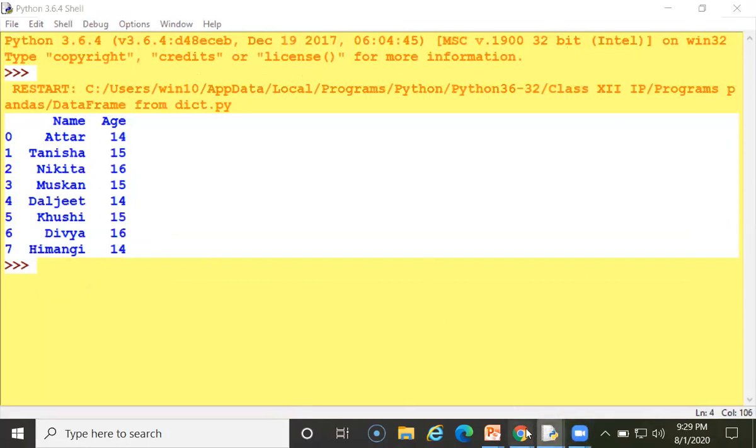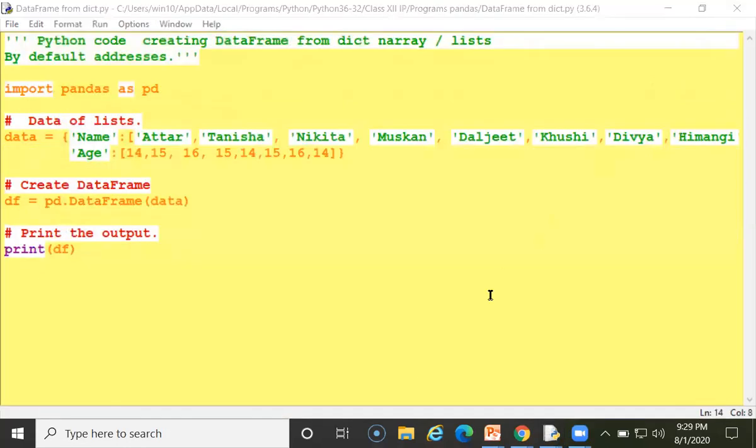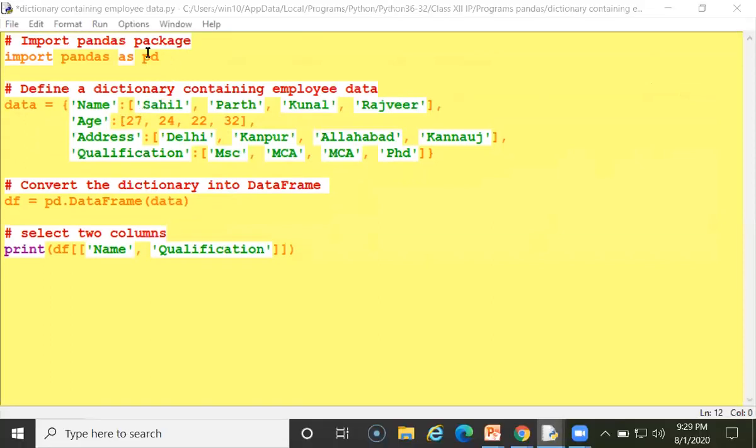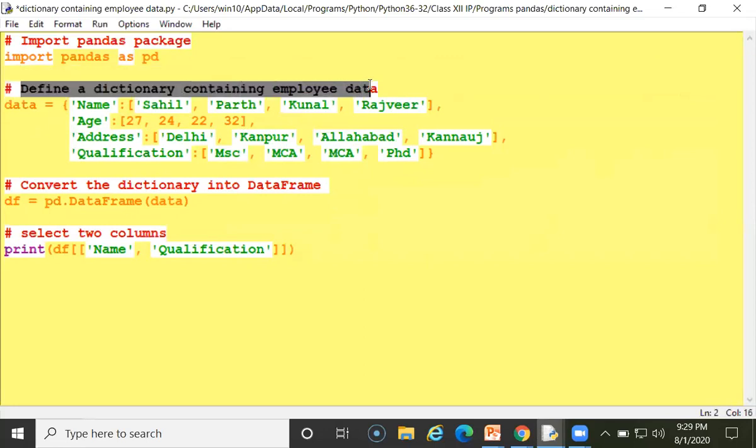So another, I am sharing another program. This is another program. First I am importing my pandas, this is importing a package. Now I am defining a value. See, I have written a title here: define a dictionary containing employee data. This is I have made an employee record.